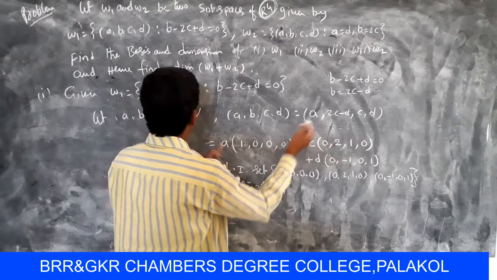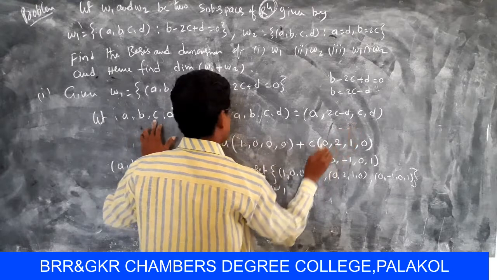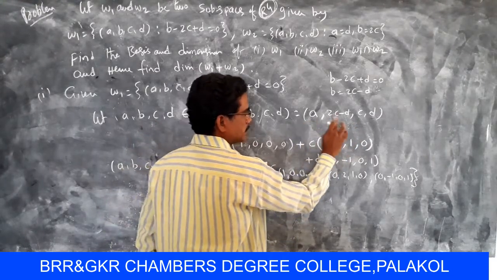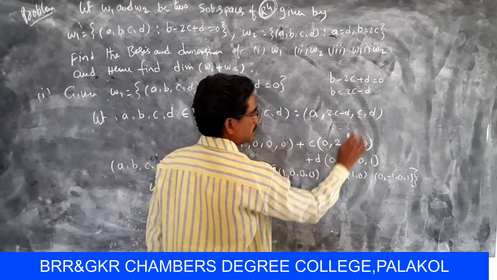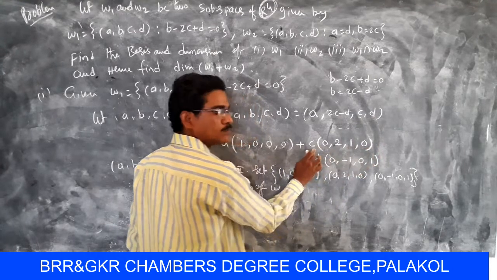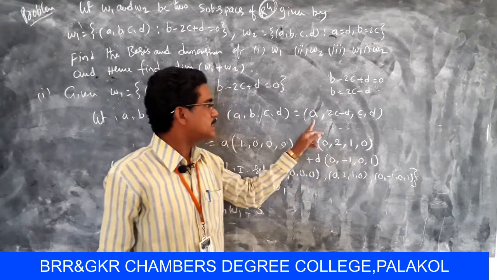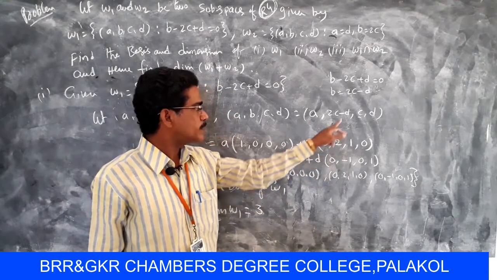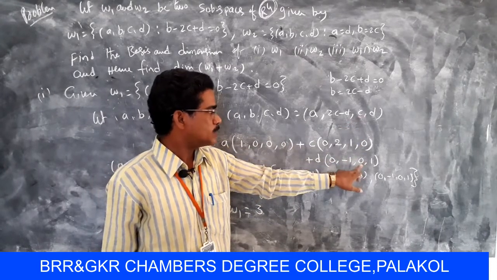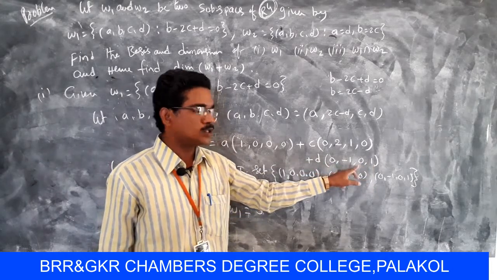Next, the order here is a, b, c, d, there is no b in this set, so next one c into, there is no c, so 0, here 2 times c, then 2, here 1 time c, 1, there is no c, then it is 0, so c into (0, 2, 1, 0). Similarly d into, there is no d, so 0, here minus 1 times, here there is no d, that means 0, here d, that means 1. So finally d into (0, minus 1, 0, 1).